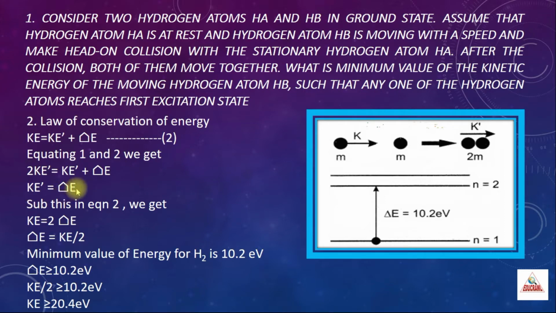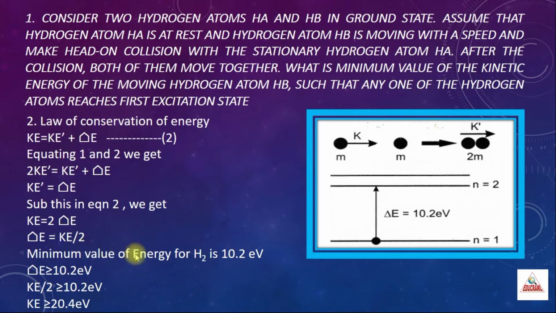Substituting this in equation 2, instead of Ke dash we substitute del E, and we get Ke is equal to 2 del E. So del E, the excitation energy, is equal to Ke by 2.